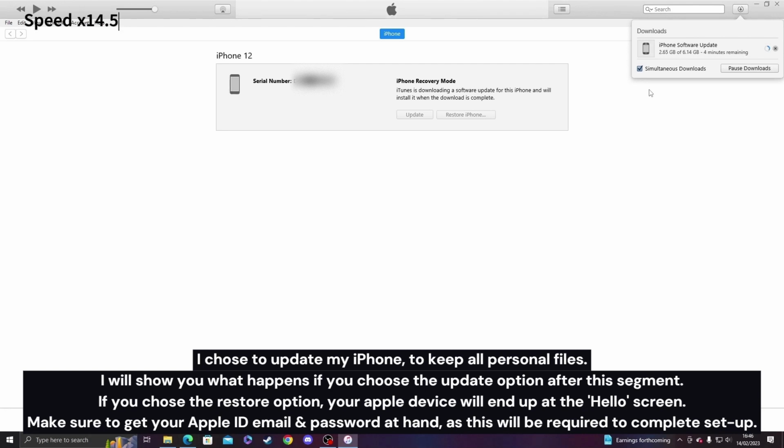If you chose the restore option, your Apple device will end up at the hello screen. Make sure to get your Apple ID, email and password at hand, as this will be required to complete setup.